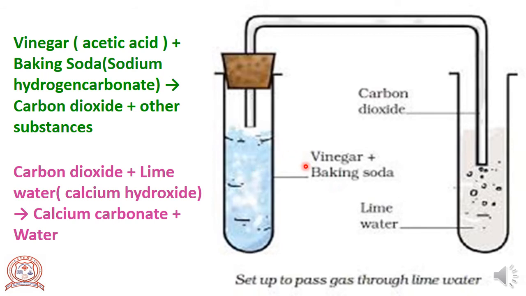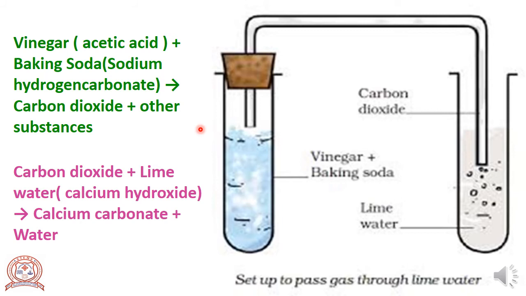And the second experiment, that is copper sulfate reacts with iron, gives iron sulfate and copper. In that experiment we have noticed the color change and different substances are formed. And in the third experiment, vinegar reacts with baking soda, gives carbon dioxide.